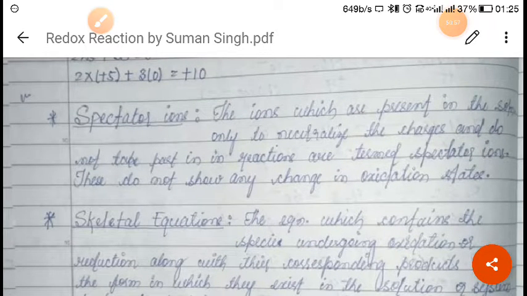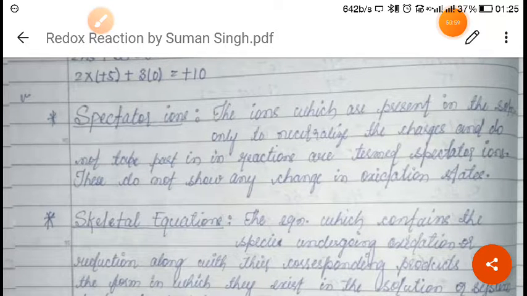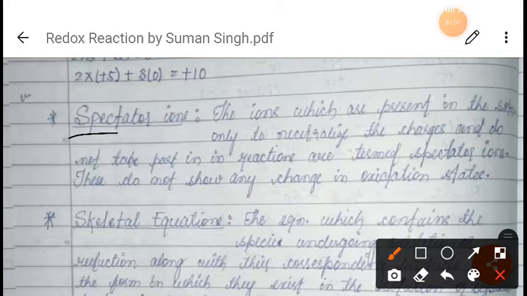Spectator ions or skeletal equation. So we will discuss this. For balancing the chemical equation, two words we have to understand. One is spectator ion, and another one is skeletal equation. So what is a spectator ion? Spectator ions are those ions which neutralize the charges in the reaction, but they do not take part in the reaction.